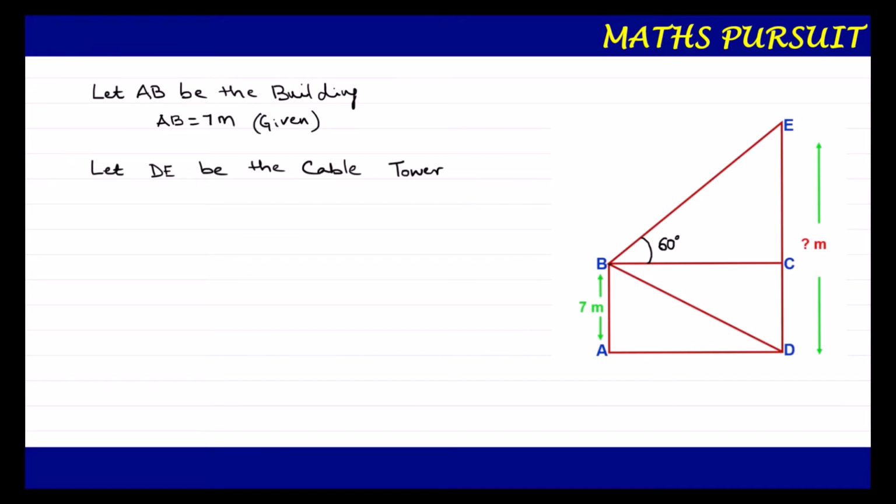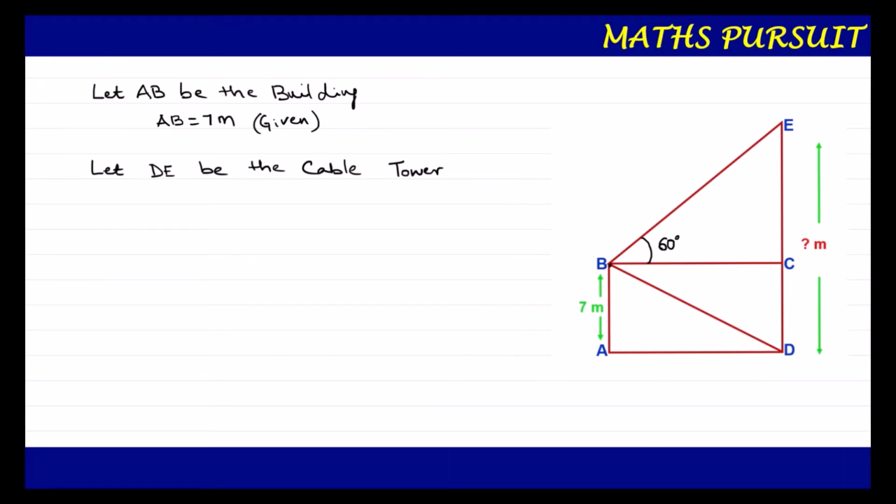Now guys, the question says that the angle of elevation of the top of a cable tower is 60 degrees and the angle of depression of its foot is 45 degrees. That means again from this point B, what is the angle of elevation?